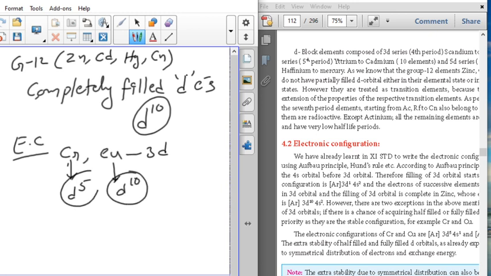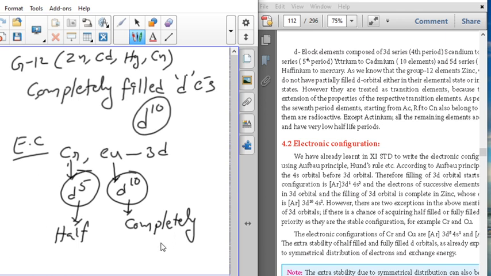This is very important. d5 means it is half filled, and d10 means it is completely filled electronic configuration.